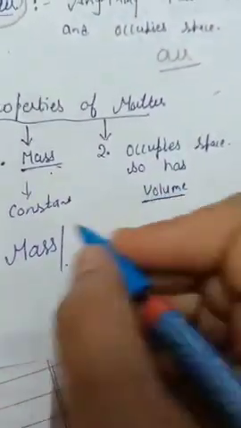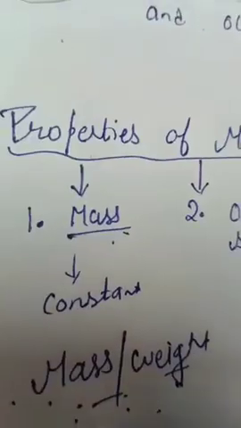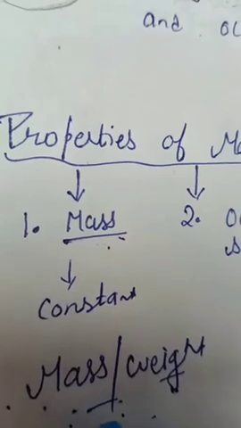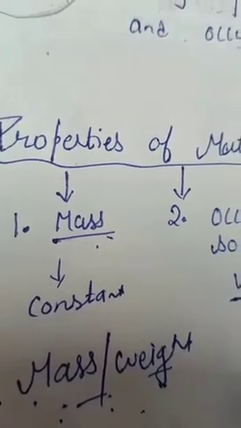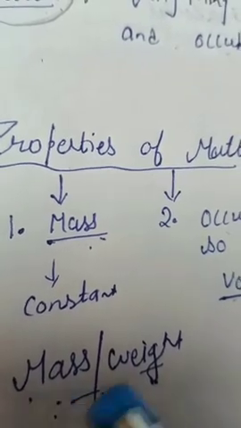Now people are often confused between the terms mass and weight. Between two terms. One is mass, another is weight. They use these terms as if mass and weight both are the same thing, but they are not. So what is the difference between mass and weight?